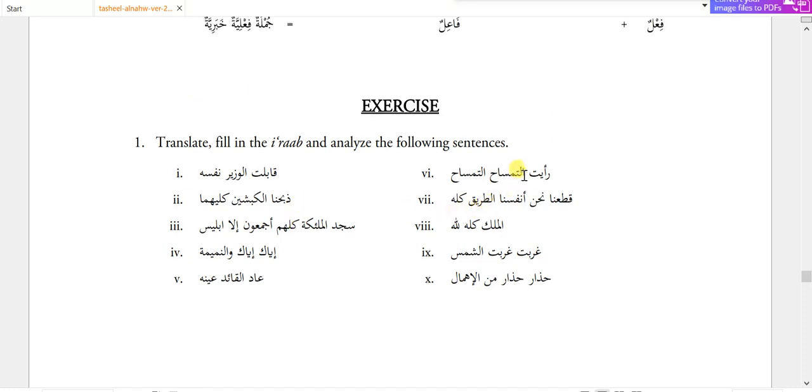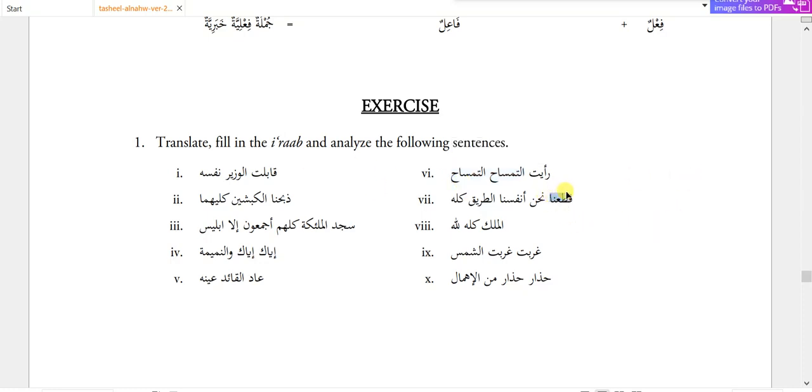Ra'aytu, I saw, at-tamsaha, or timsaha. This word is totally new for me, so you can look for the meaning of this word in the dictionary, and if you cannot find it, simply ask me. I have not solved the exercise just before making this video, so I'm solving all these exercises in front of you for the first time. So I do not know the meaning of this timsa or tamsa. So simply look into the dictionary, and if you cannot, then ask me. After the class I will search and let you know.